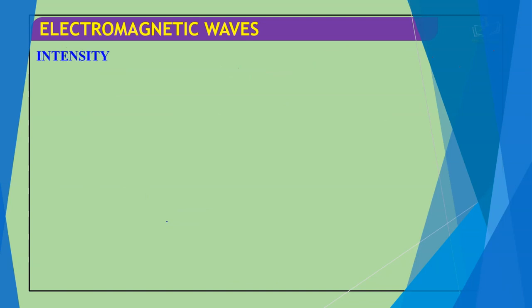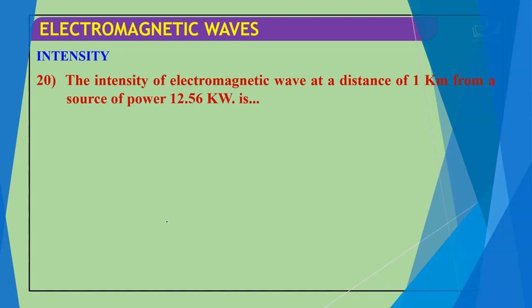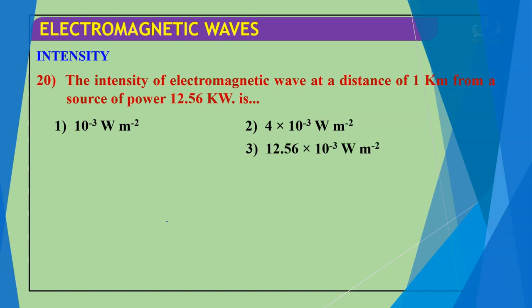Intensity based questions. The intensity of an electromagnetic wave at a distance of 1 kilometer from the source of power 12.56 kilowatt is: 10^-3 watt per meter square, 4 × 10^-3 watt per meter square, 12.56 × 10^-3 watt per meter square, and 1.56 × 10^-3 watt per meter square. So let us move with the solution part.